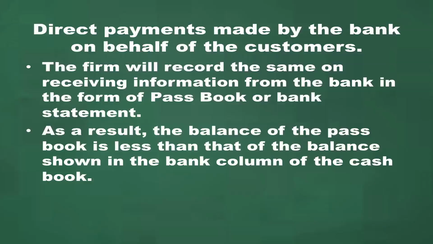But the firm will record the same on receiving information from the bank in the form of passbook or bank statement. As a result, the balance of the passbook is less than the balance shown in the bank column of the cash book.